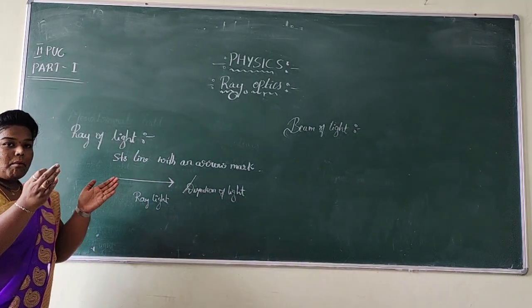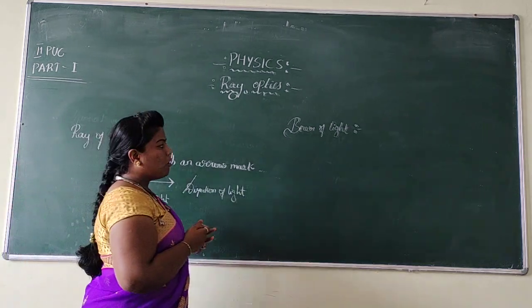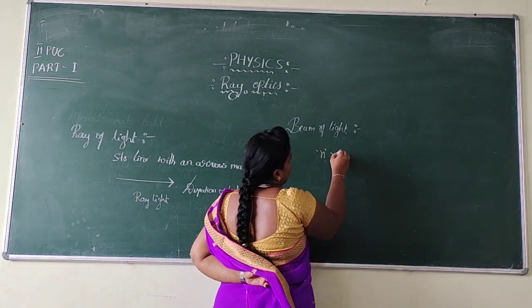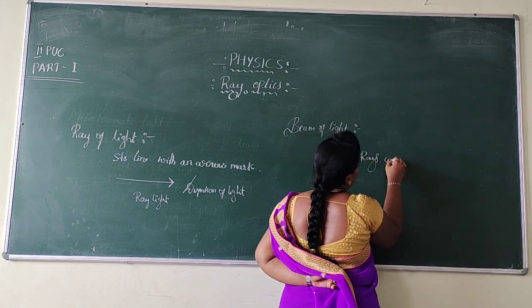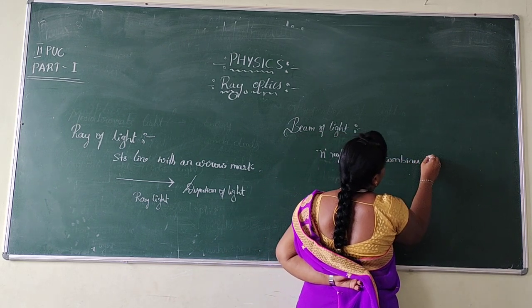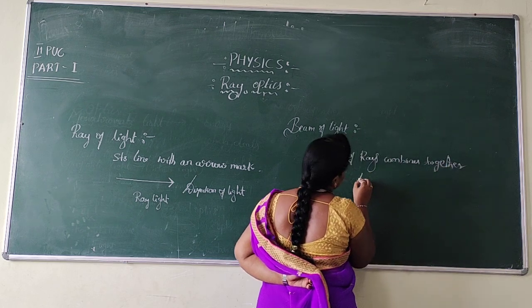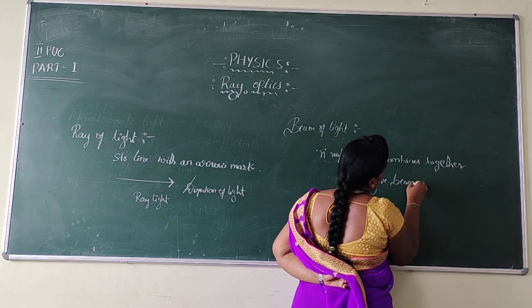So the combination of n number of rays combined together gives the beam of light.